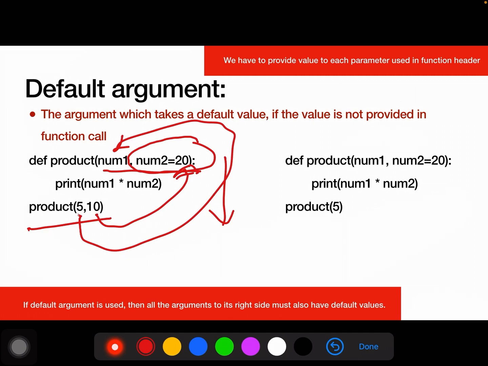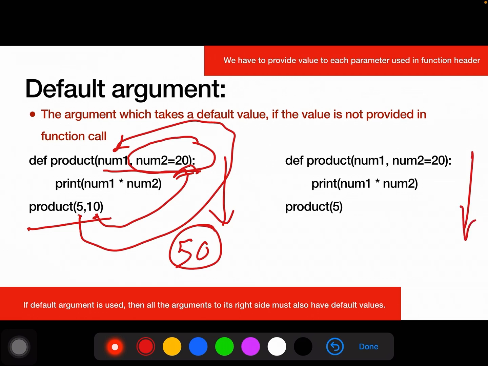If we are providing the value in the function call, then there is no use of the default value, and it will use 5 for num1 and 10 for num2, and the result will be 50. Multiplication of these two values. Now see the other side.